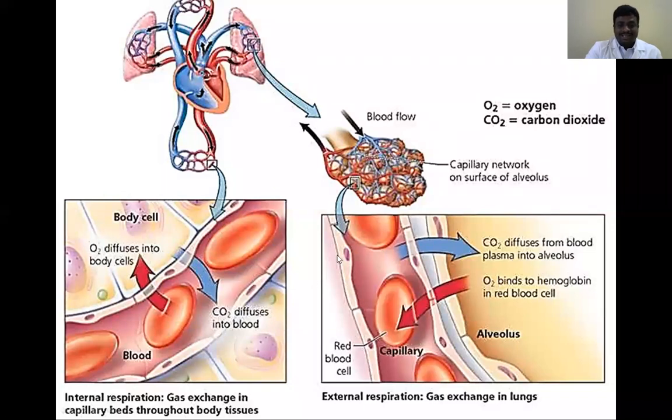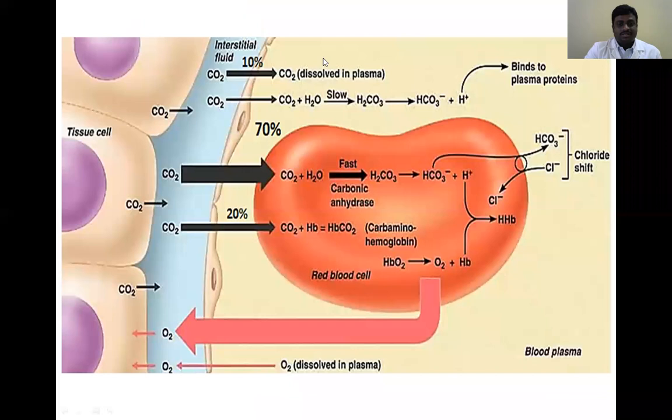So during gas exchange, what chemical reactions take place? In the next slide, you can see what chemical reactions take place. Whenever oxygen is inspired, it enters the blood capillary through the lung alveoli.